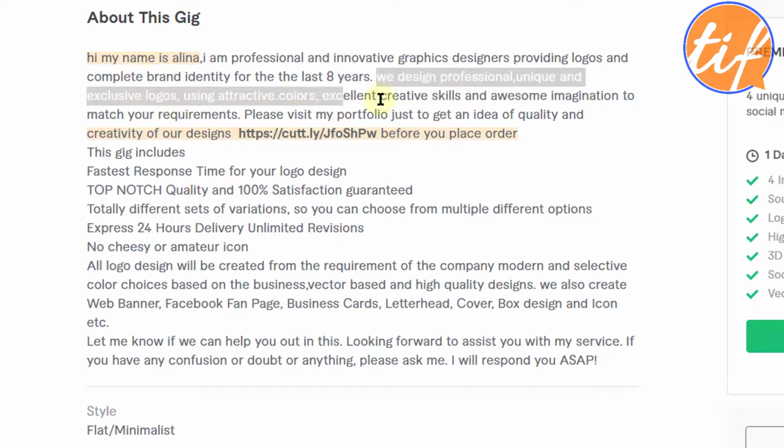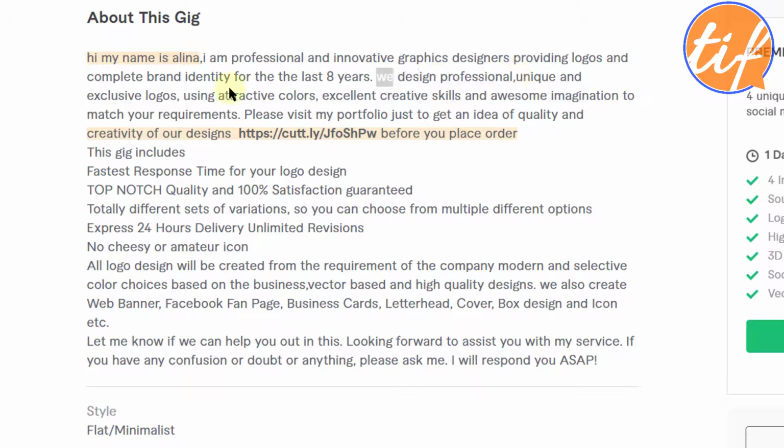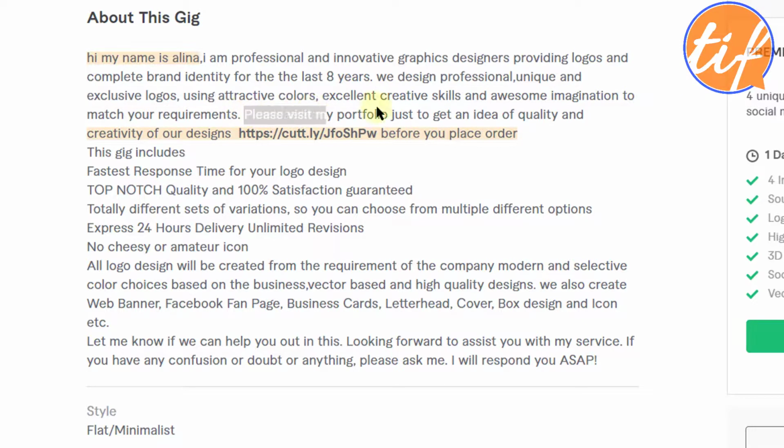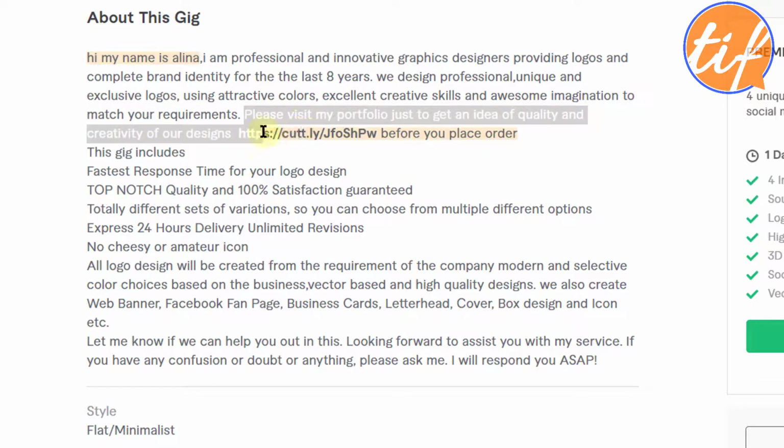See, there are no spaces here in between, so use Grammarly always. Using attractive colors, excellent creative skills and awesome imagination to match your requirements. Please visit my portfolio. Very nice. Just to get an idea of quality and creativity of our designs. She has mentioned a link here, a Cutly link, before you place order. This is awesome. Now this is a very good thing to have on your gig description, your portfolio.